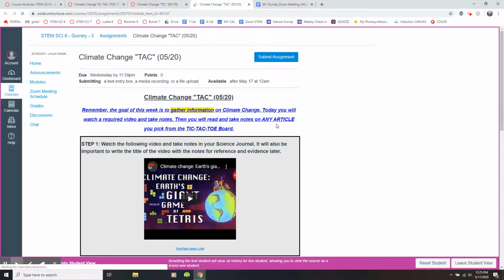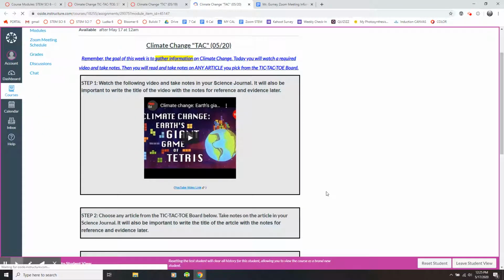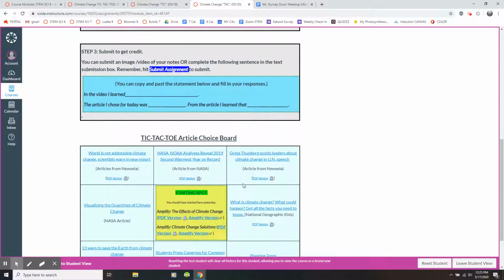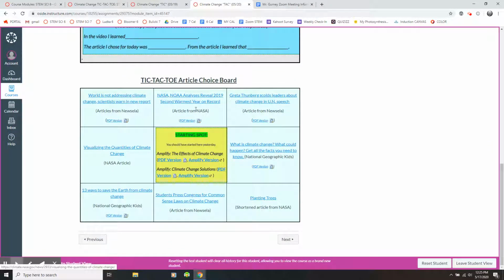It's really similar. There's a video you'll take some notes on, and the video is not long. But this time, you get to choose any article from the tic-tac-toe board. Choose any of these articles. It doesn't matter. You could do this one, the world is not addressing climate change. You could do maybe one down here about planting trees.